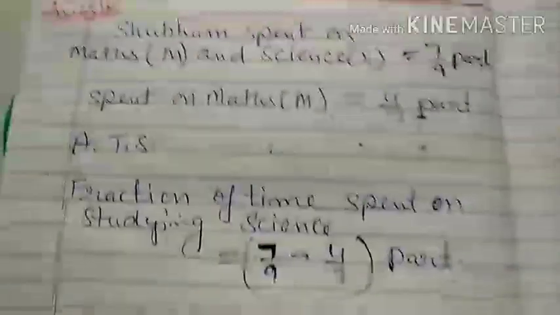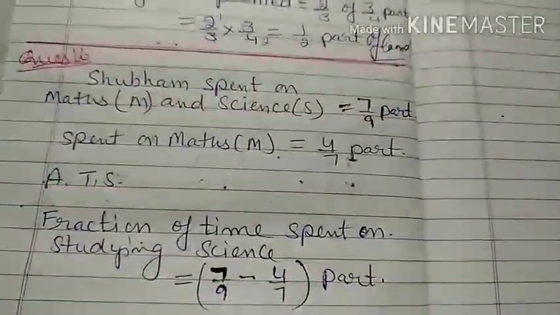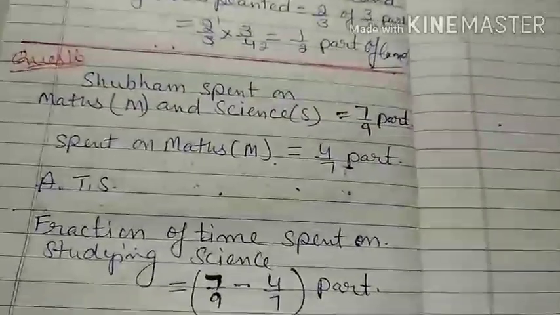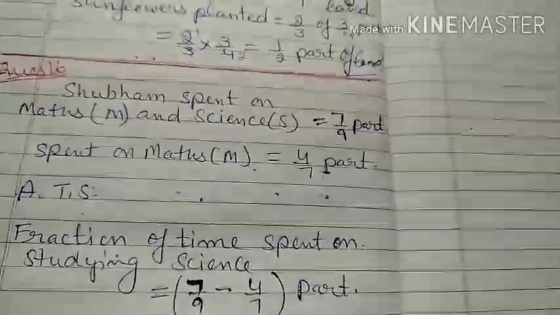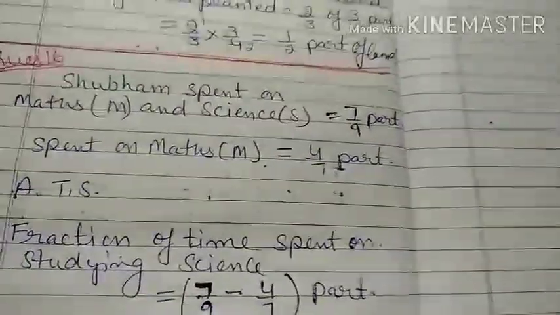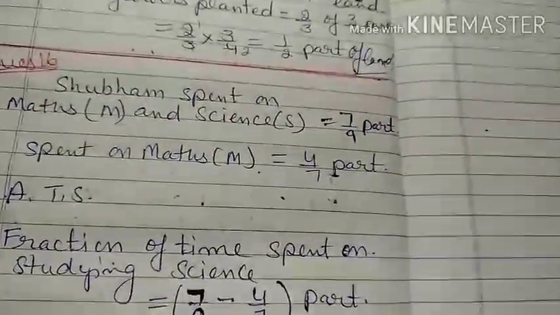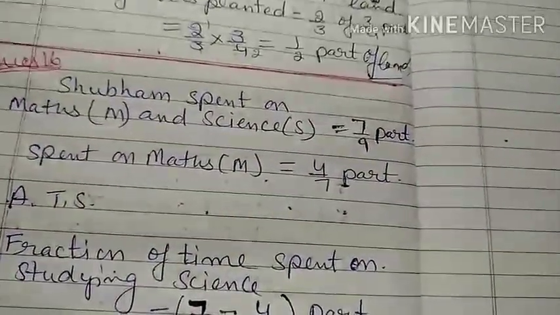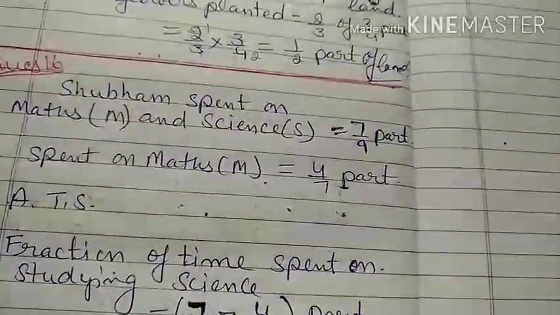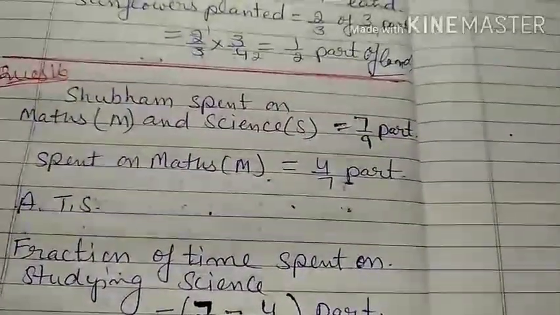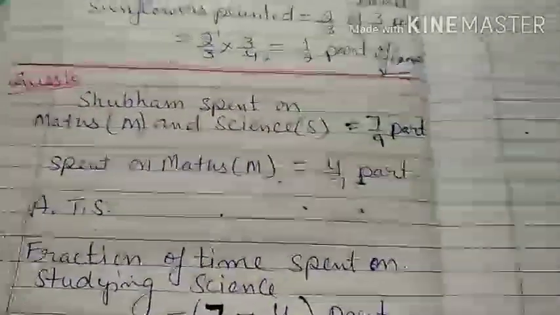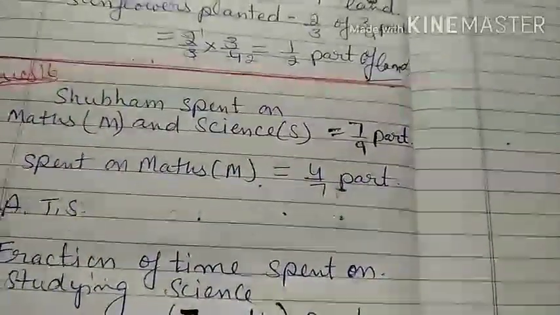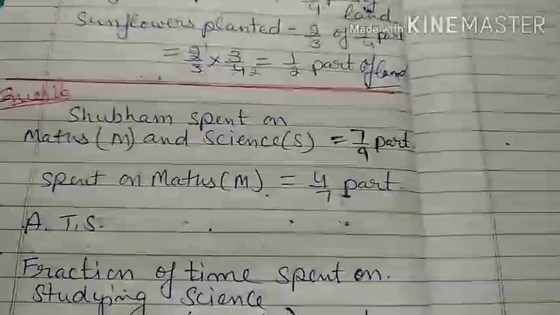Next is the last question, the 16th. Shubham spent 7/9 of his time in the morning studying maths and science. He decided he will study maths and science in the morning. When he studied maths and science combined, he found that his time spent was 7/9 part. But only for maths he spent 4/7 part of the time. So what fraction of the total time did he spend studying science? That you have to find.